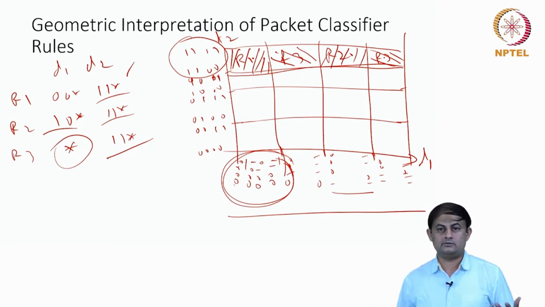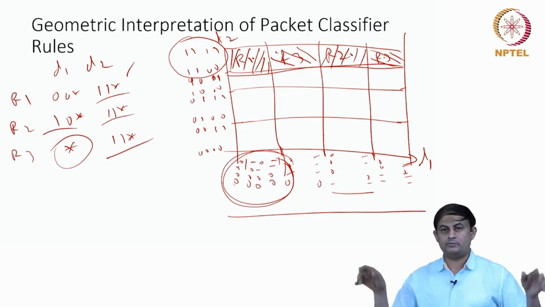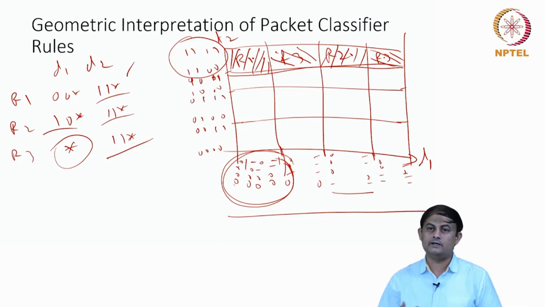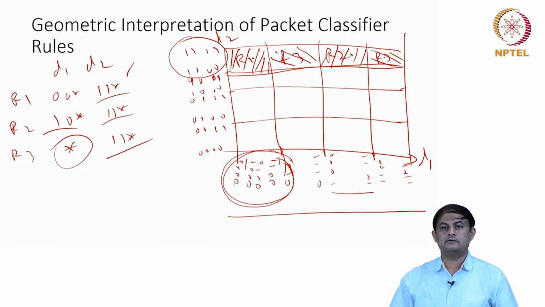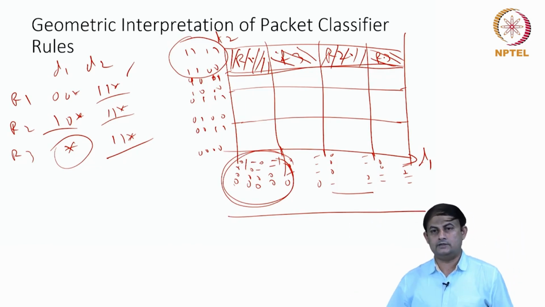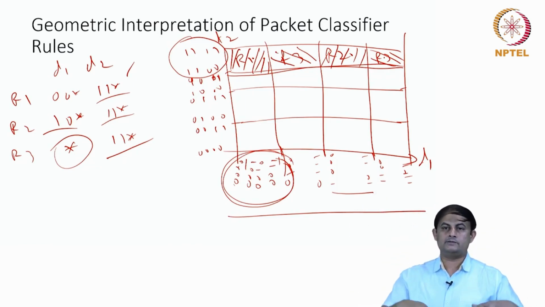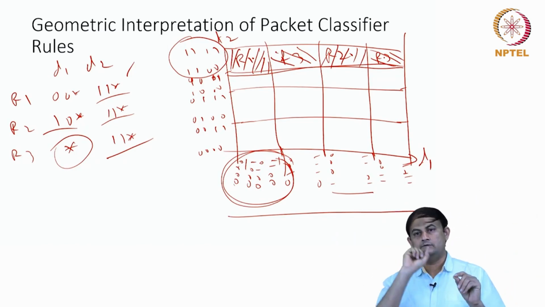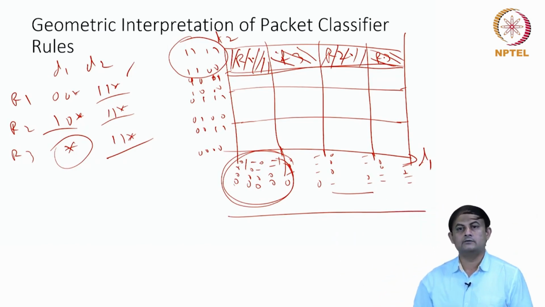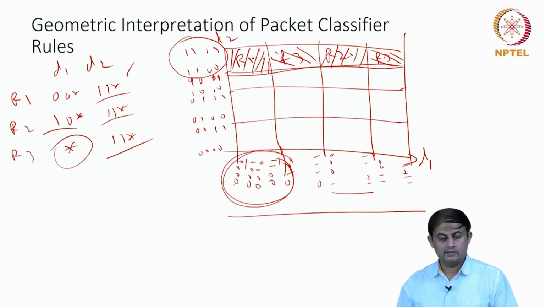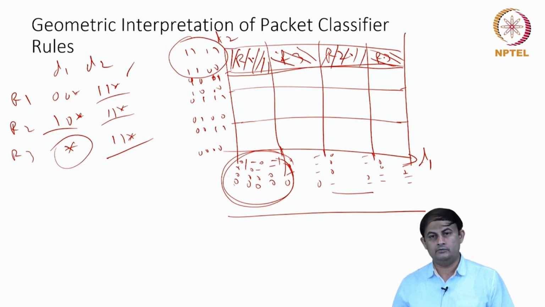So you can extend this to 3 dimensions, 4 dimensions. Although drawing 4 dimensions on this page is not possible, you can imagine it, just like machine learning people visualize this as hyper dimensions. So 2 dimensions, 3 dimensions, n dimensions, you can go, and then based on the values in the packet, you decide in which hypercube the point is falling, and then which rule to apply. Once I label the hypercubes with the appropriate rule, I can use that to do the classification.